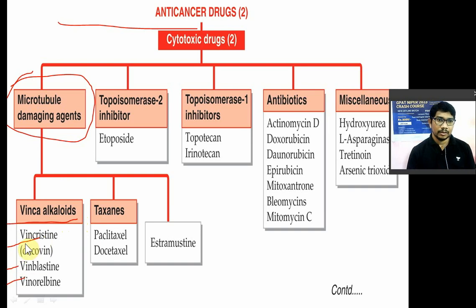So remember, vin is the common. Vinca alkaloids में vin common होगा. Vincristine, vinblastine, and vinorelbine. So vincristine is also known as oncovin. Remember, oncovin. So we are going to see the adverse effects and important points in upcoming slides.